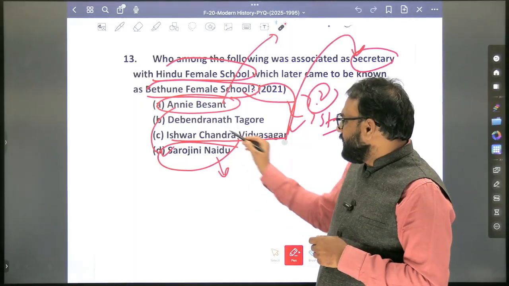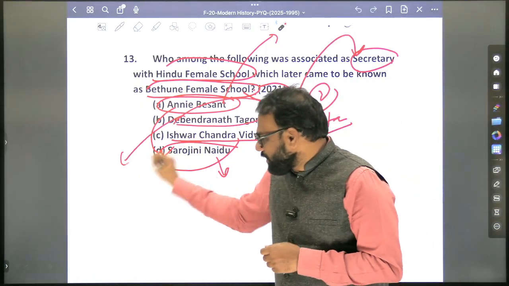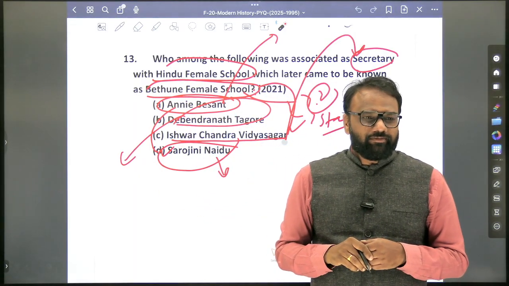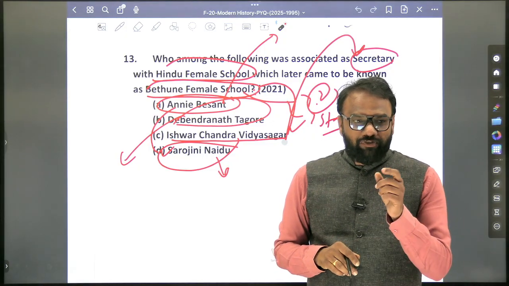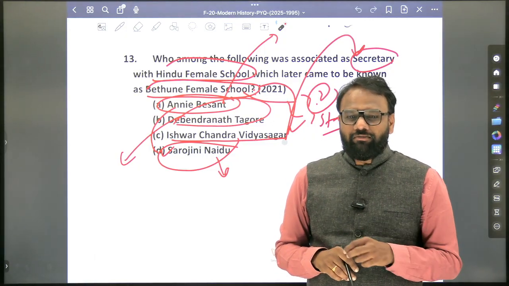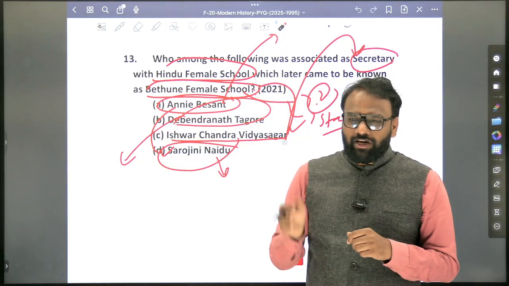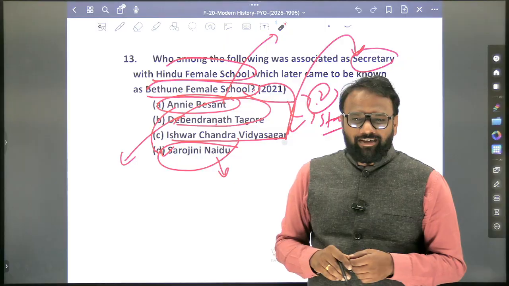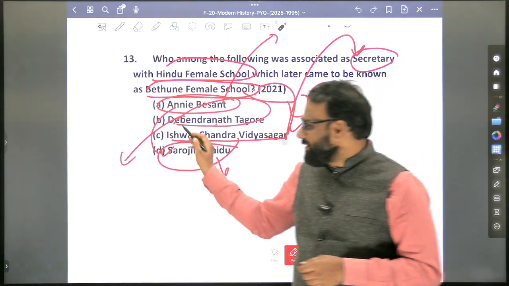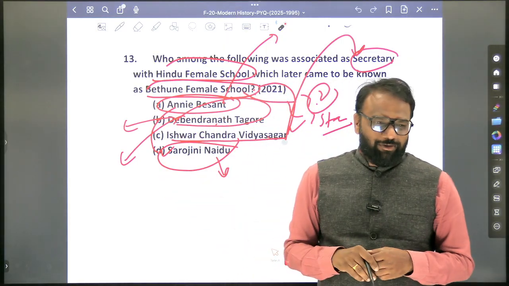Okay. Next, Debendranath Tagore, associated with which organization? Debendranath Tagore is famously associated with a reform organization. Whether Brahma Samaj, Prarthana Samaj, Arya Samaj. Yes. You'll search it, and you'll add the information. Okay, we'll add the information.